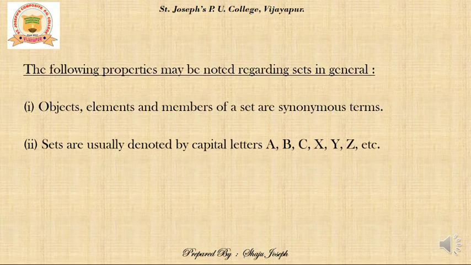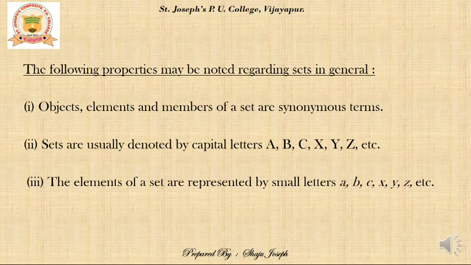Sets are normally denoted using the capital letters of the English alphabet, like capital A, capital B, capital C, any of the letters we can use. But the elements generally are represented with the smaller letters, like lowercase a, b, c, etc.